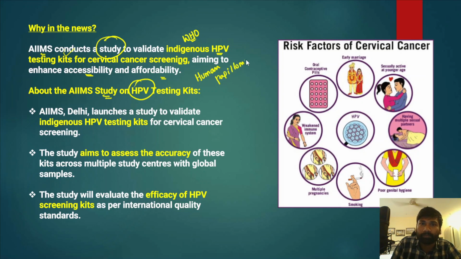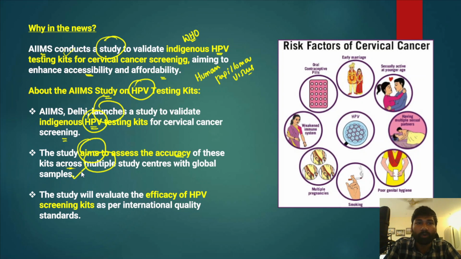AIIMS Delhi launched a study to validate the indigenous HPV testing kits for cervical cancer screening. This study aims to assess the accuracy of these kits across multiple study centers with global samples. These HPV testing kits are used for detecting or screening cervical cancer.